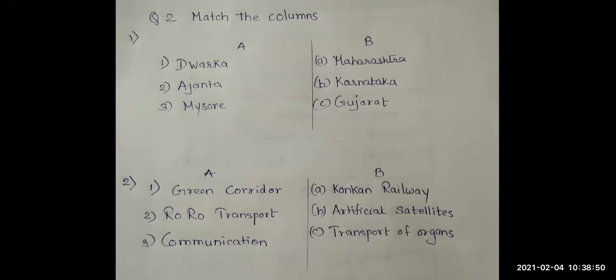Ro-Ro transport is Konkan Railway, where trucks are transported from one place to another. Then the last one, no extra option is given, so we are clear with the answer. Communication is artificial satellite.